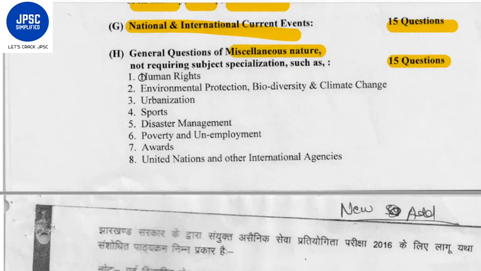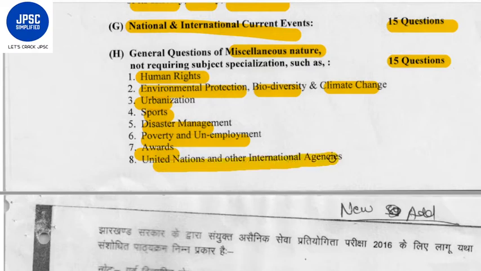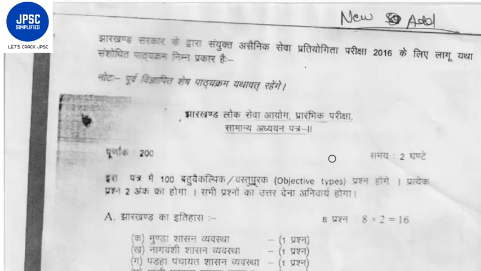Topics like human rights, environment protection, biodiversity, climate change, urbanization, sports, disaster management, poverty and unemployment, awards, United Nations, and other international agencies will be covered in miscellaneous nature questions.